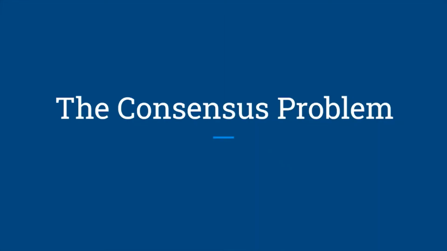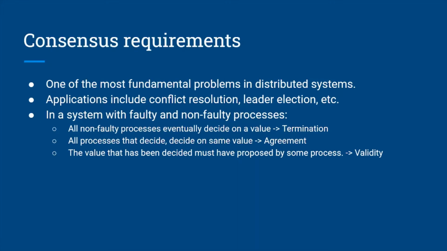Now let's take a look at what a consensus problem is. Getting the processes to agree upon one value is one of the most fundamental problems in distributed systems. Many applications require this, including conflict resolution, leader election, etc. Typically, a consensus problem is solved using a consensus protocol. And in a consensus protocol, we have a system of non-faulty and faulty processes. All the non-faulty processes eventually decide on a value. That means a consensus protocol eventually terminates.